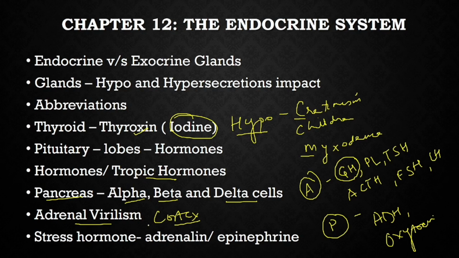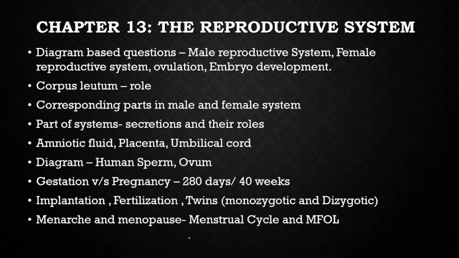This is called adrenal virilism. Virilism basically means maleness. So adrenal virilism is seen in females. The stress hormone in the human body is adrenaline. It is also called the 3F hormone, the fight, flight, and fright hormone. The other name is epinephrine. In plants, the stress hormone is abscisic acid.